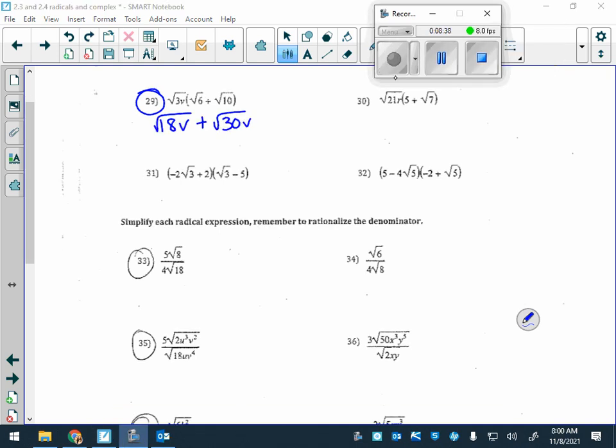When you multiply, you have square root of 18v plus 30v. Can I simplify it at all? Okay, what do we got? Perfect, 3 root 2v. Can 30 be broken up at all? Nope.